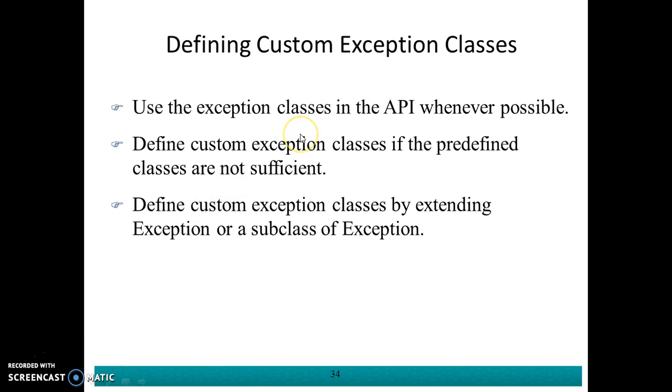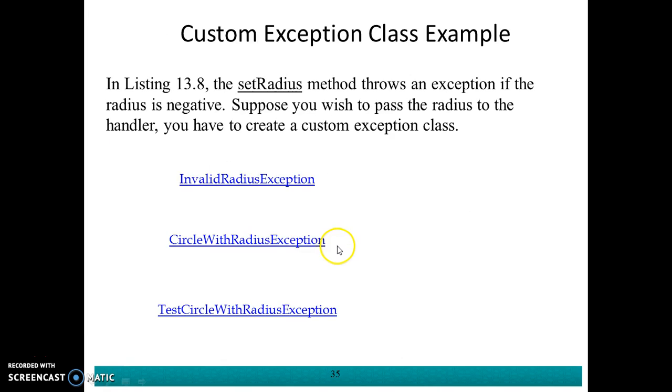So use the exception classes in the API whenever possible. And if the predefined classes are not sufficient, you may create your own custom exception classes. Defining custom exception classes can be done by extending the Exception class, or you create a class which is a subclass of the Exception class. Okay, let's have a look at these examples.